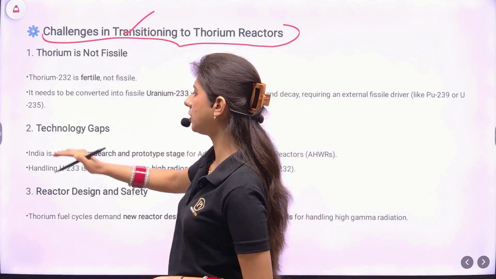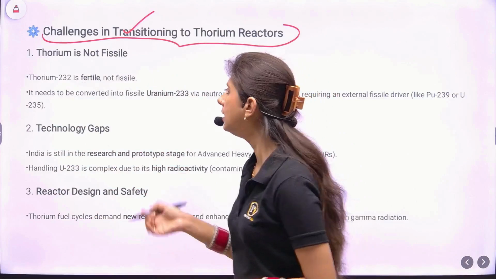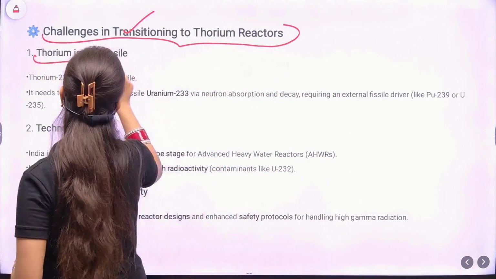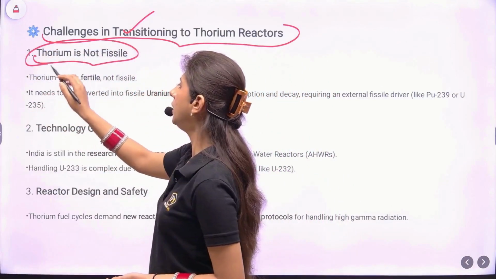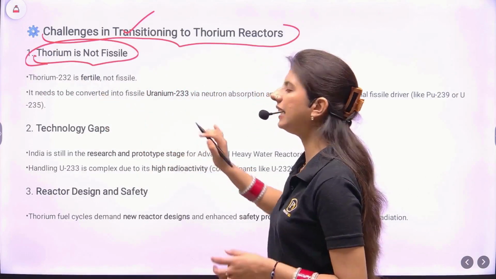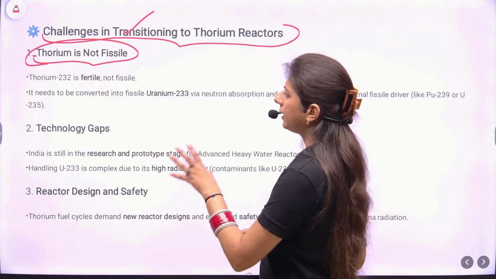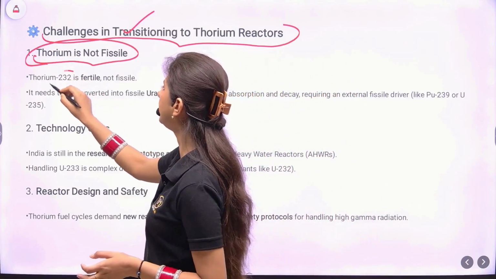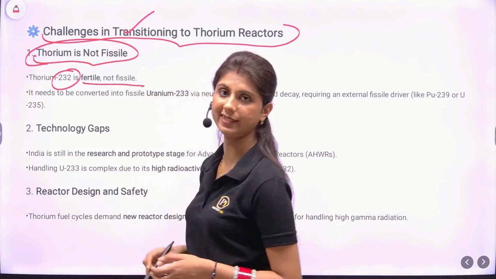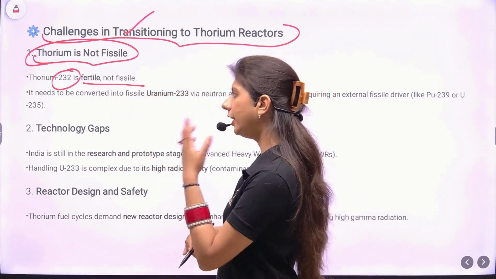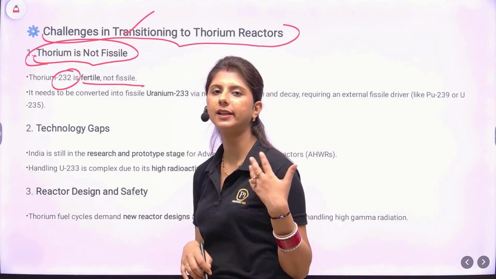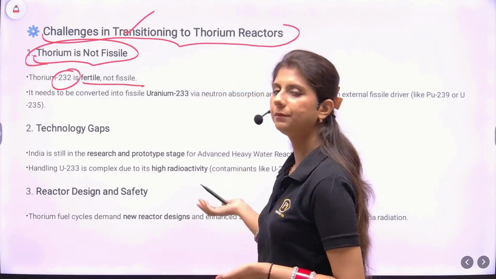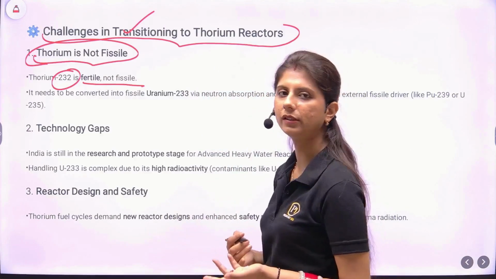Then we will use a structure where we will be giving some subheadings. These subheadings need to be very clear and precise. Under these, we'll write points in a very concise manner so that the topic is covered, but the word limit is also not breached. So thorium-232 is fertile but not fissile. This is a very big challenge, because if it had been fissile, then we could directly use this as the fuel in the reactors, but this is not the case.